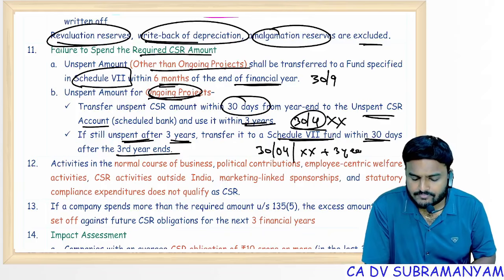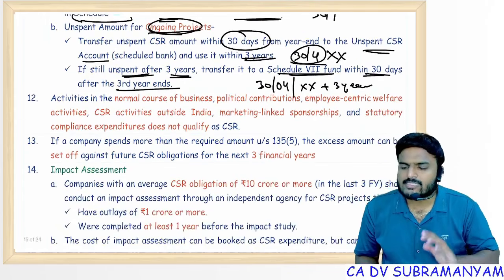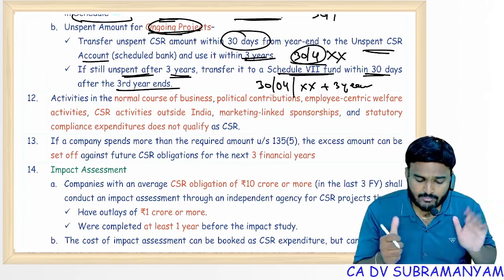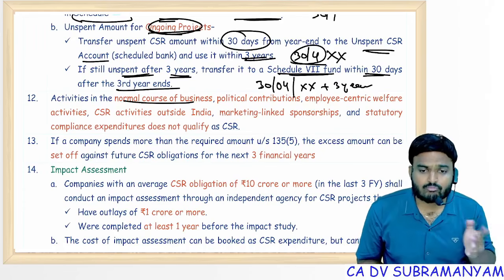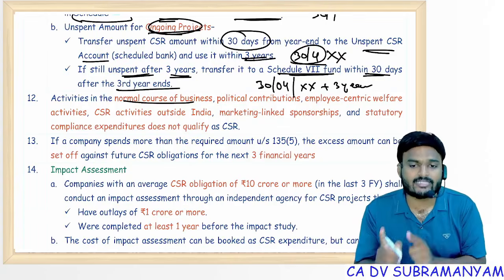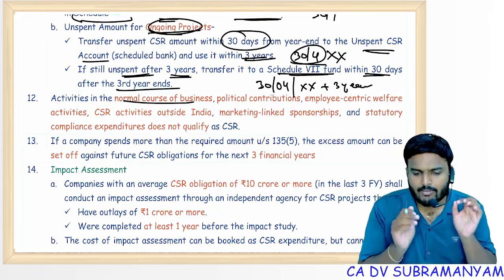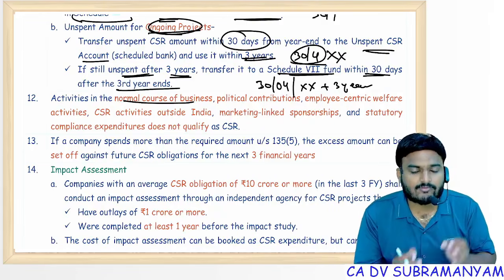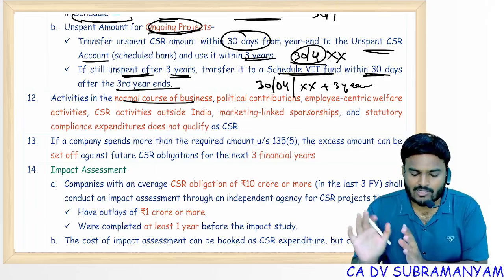That's it. And you know, ineligible CSR activities, 6 activities are there. Remember, normal course of business, of course it had an exception. COVID time, 2022-2023. If you are a laboratory company spending amount on research for COVID vaccine, allowed. Other than the duration, not allowed.